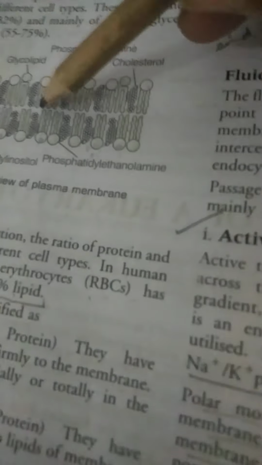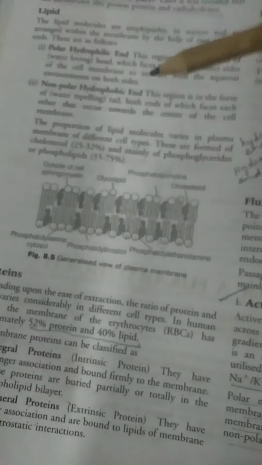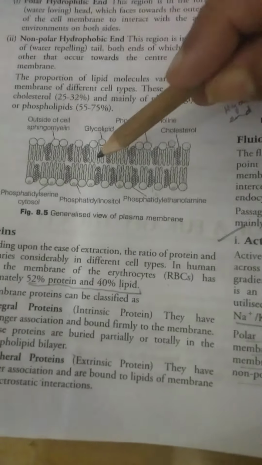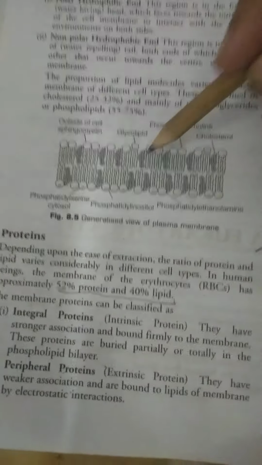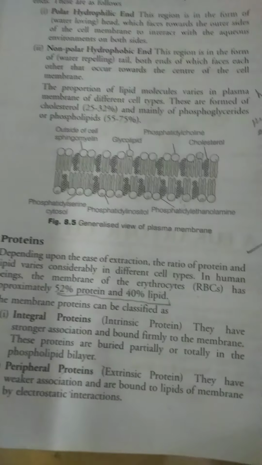There are two types of proteins in this membrane: the first is intrinsic protein and the other is extrinsic protein. Intrinsic proteins have a stronger association and are bound firmly to the membrane.